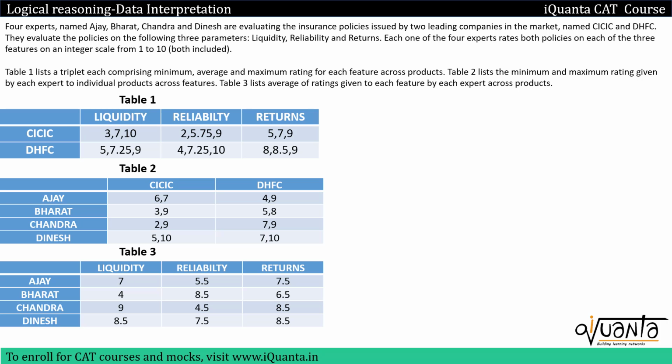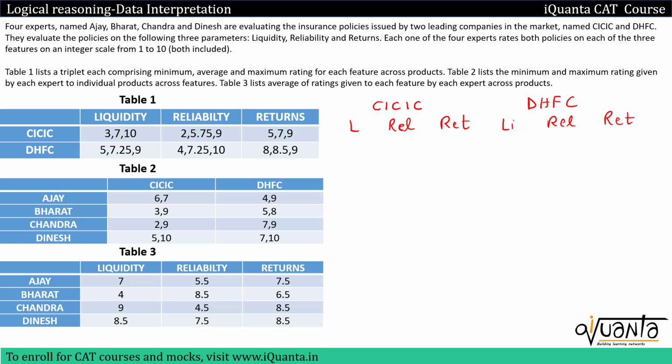Now what will that table look like? First of all, I'll have CICIC and then I'll have DHFC. Ratings are given to CICIC on 3 features, which are liquidity, reliability and returns. And there are 3 features for the policy of DHFC as well. Again, they are liquidity, then we have reliability, and at last we have returns.